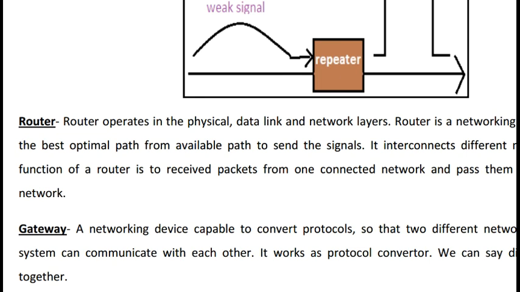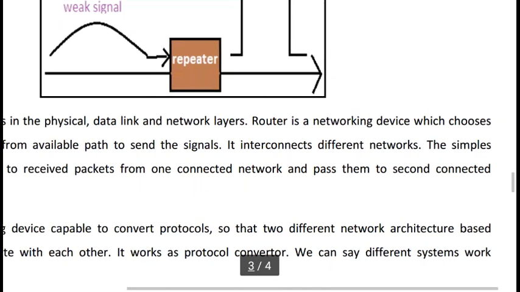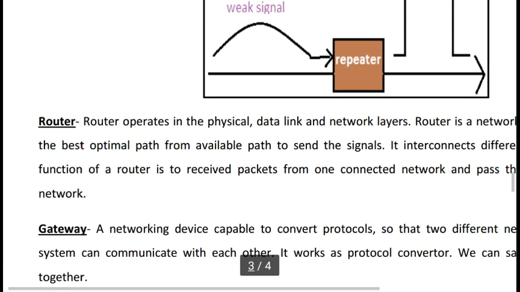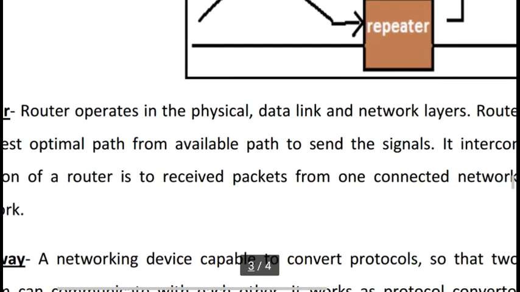Okay, there are 7 layers. We know the OSI, a networking standard model, Open System Interconnection. It has 7 layers. So we can say the router operates in the bottom 3 layers, named physical, data link and network layers. A router is a networking device used to find the best optimal path from the available paths to send the signal.